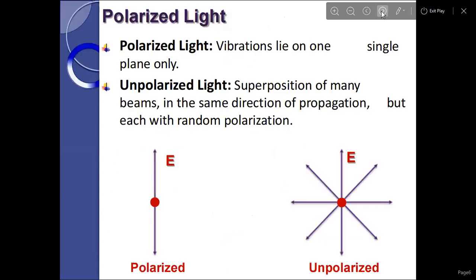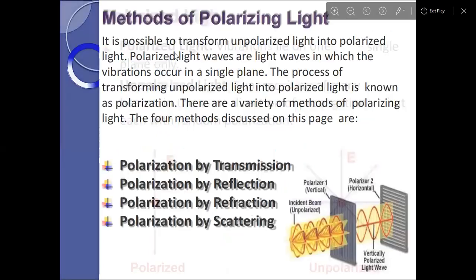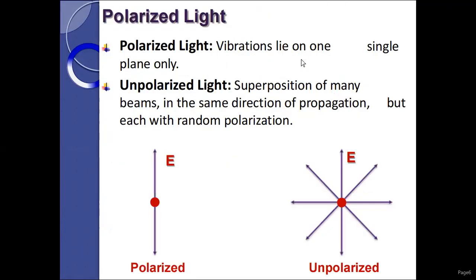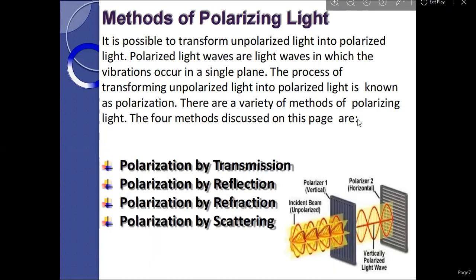So what will polarized light be? Vibrations lie on one single plane only. This is polarized, okay? And this is unpolarized. Unpolarized light is a superposition of many beams in the same direction of propagation, but each with random polarization. So, methods of polarizing light: there are several methods to polarize light. It is possible to transform unpolarized light into polarized light.